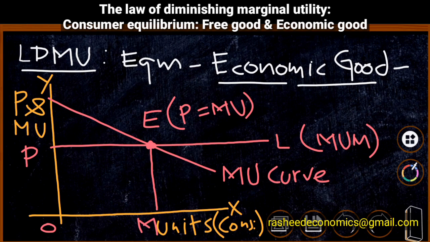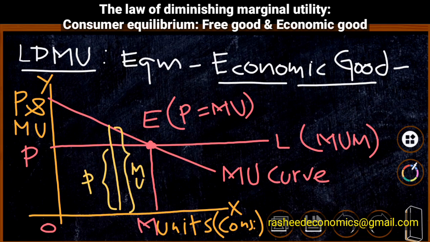If the consumer is going to stop his consumption before point M, let us assume that this is the point of consumption. At this stage, this much amount will be the price, that is OP, and this much amount will be the marginal utility. That means that marginal utility is greater than price, and therefore this is not the point of equilibrium. Here the consumer has a certain surplus and he will have a tendency to consume again.